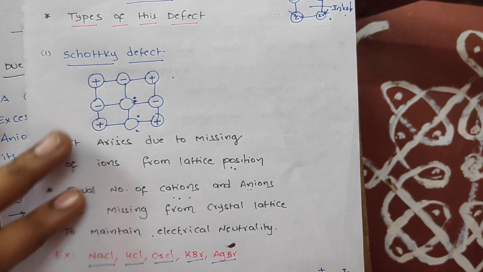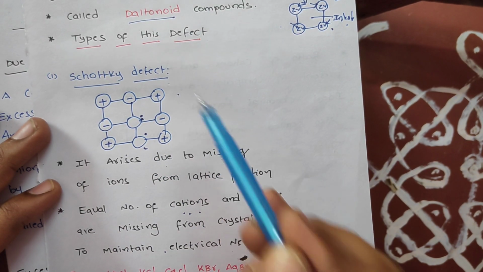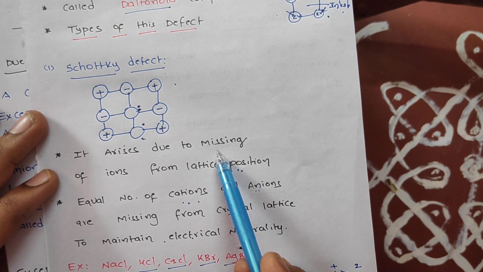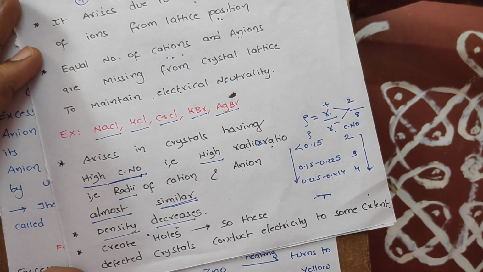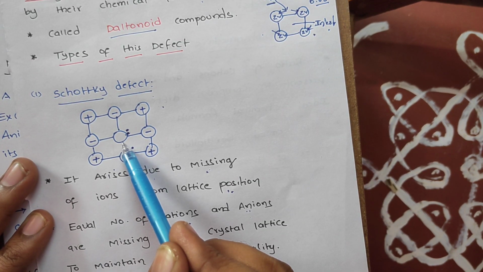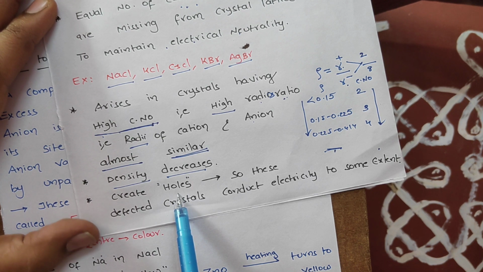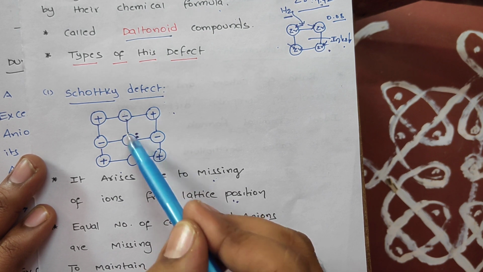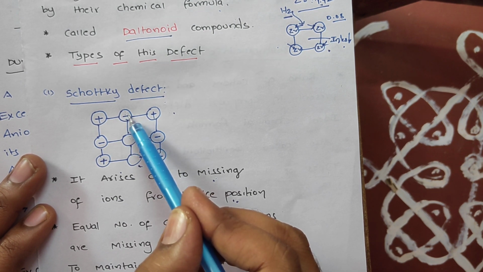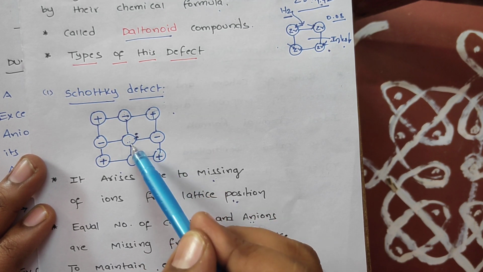Students, okay now. And students, we know one thing. This defect arises due to the complete missing of ions. If ions are completely missing, what about the density, sir? Obviously, density decreases. So, if some of the ions are missing, which creates what, sir? Which creates holes. So these holes are further occupied by some of the ions from the respective adjacent positions. Means we find migration of ions.